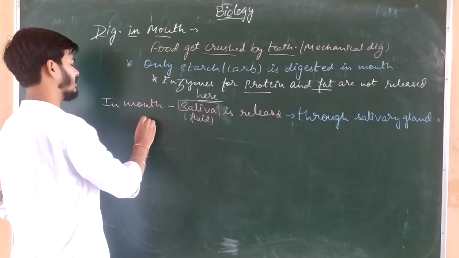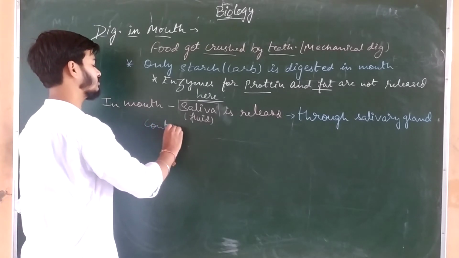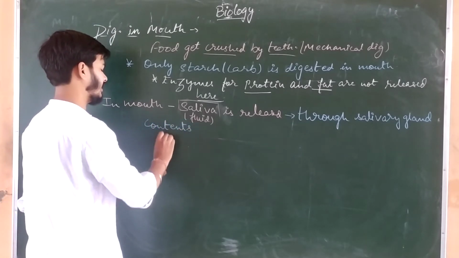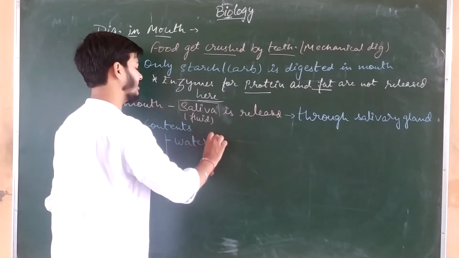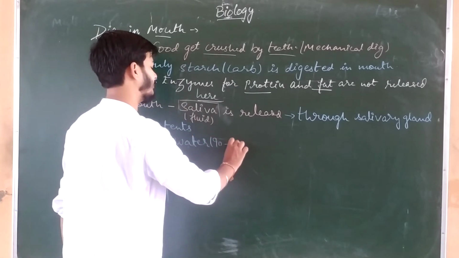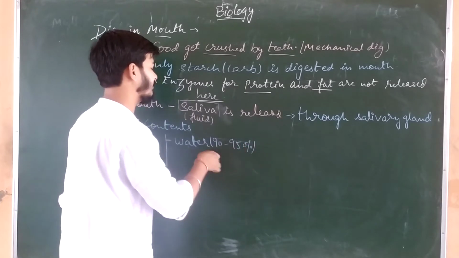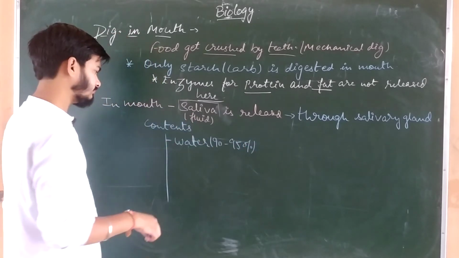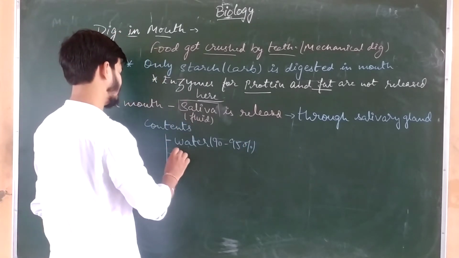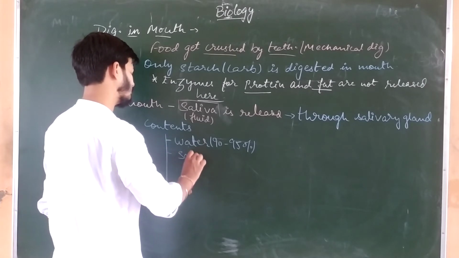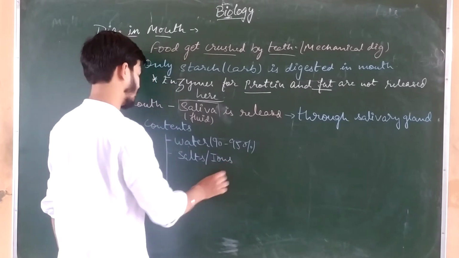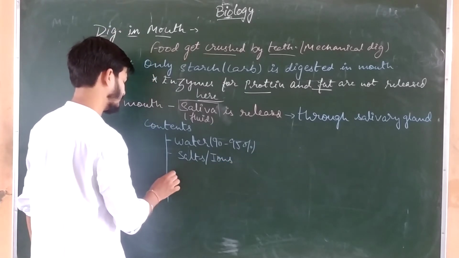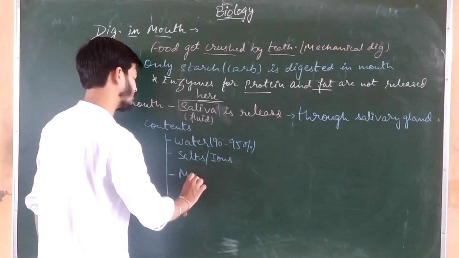And what are its contents? Contents of saliva are water. Approximately 90 to 95% portion of saliva is water. Then it contains salts or ions. Then it contains mucus.